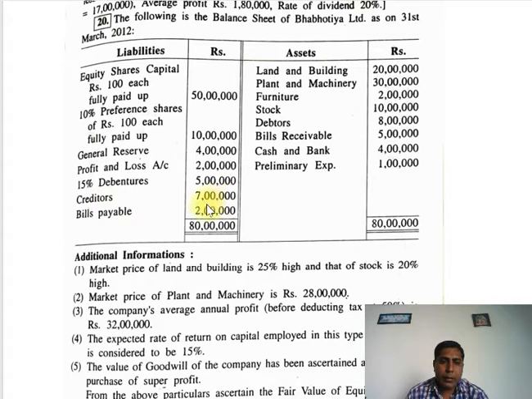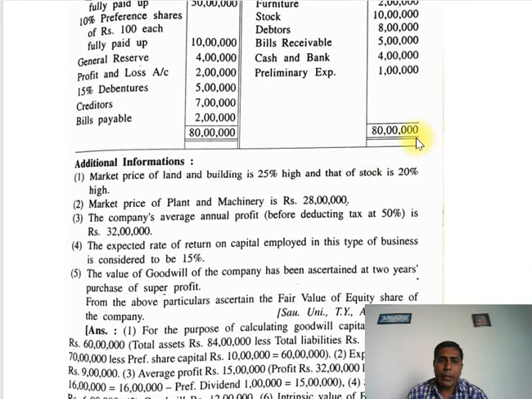Creditors 7 lakhs. Bills payable 2 lakhs. Total 80 lakhs. Asset side: land and building 20 lakhs. Plant and machinery 30 lakhs. Furniture 2 lakhs. Stock 10 lakhs. Debtors 8 lakhs. Bills receivable 5 lakhs. Cash and bank 4 lakhs. Preliminary expense 1 lakh. Total 80 lakhs.